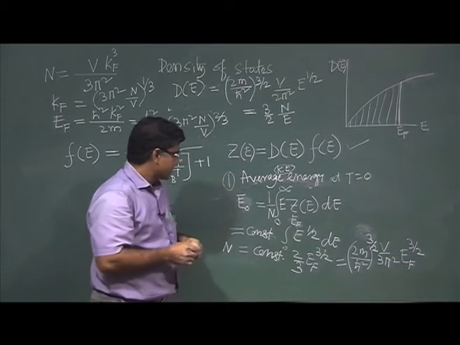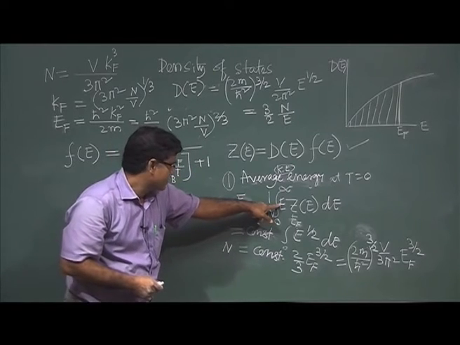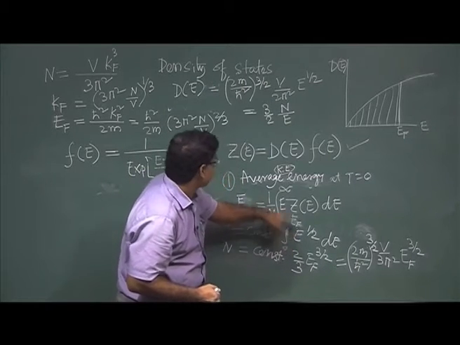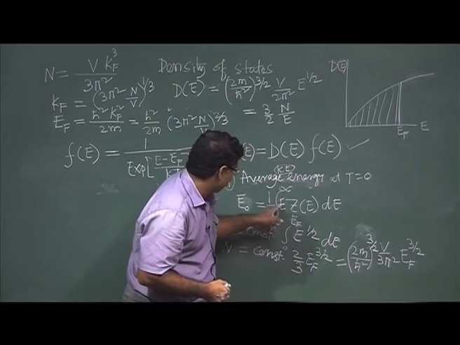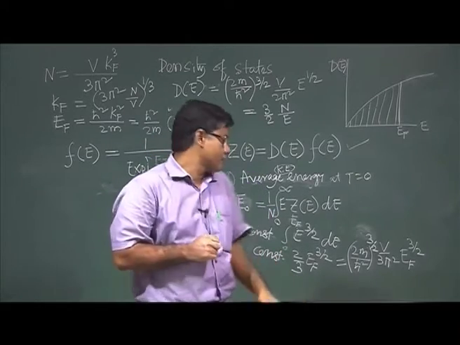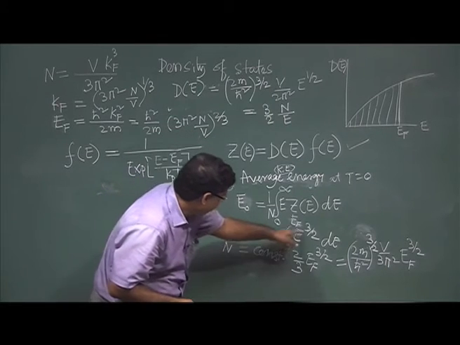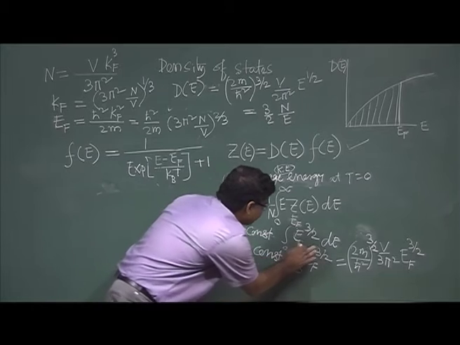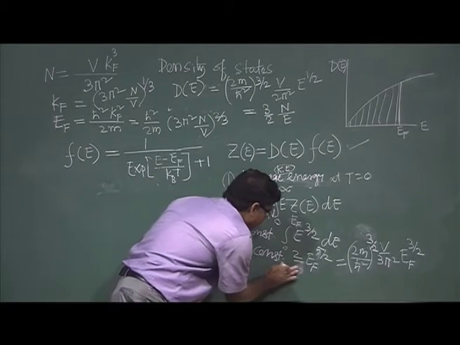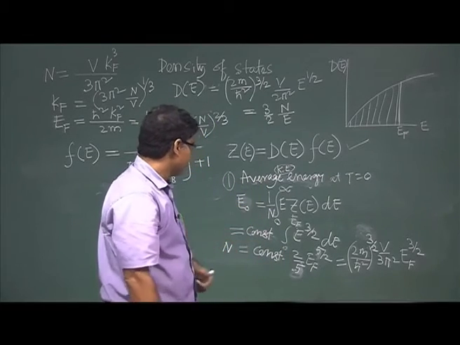So, then I have to integrate. The integration is similar, only one additional E is there. Here, from this distribution E to the power half was coming, now another E is there. So, it will be 3 by 2, right. Now, integrate. Everything will be fine, only here it will be 5 by 2, and it will be 2 by 5.